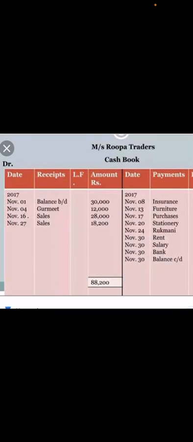So when the asset is increasing, that asset should be debited, and the asset which is decreasing has to be credited. So your journal entry will be cash account debited to Gurumeet's account. So cash account is debited, so on the debit side of your cash book you have to write Gurumeet account. See here, November 4, on the debit side you have written Gurumeet 12,000, correct?